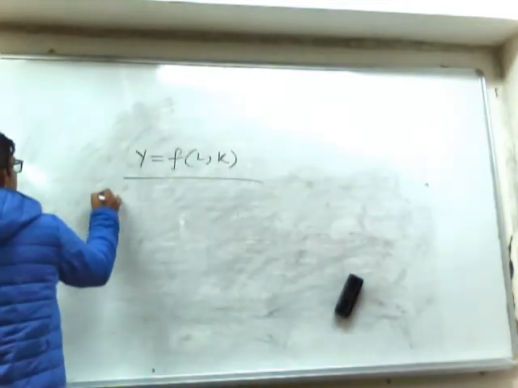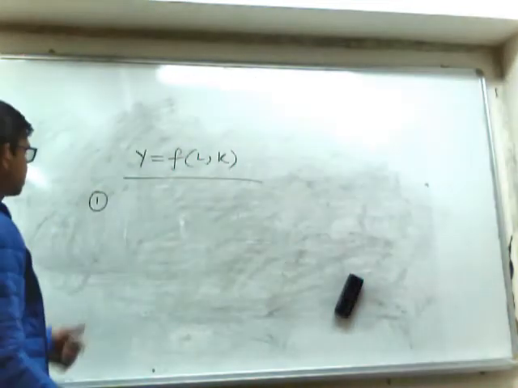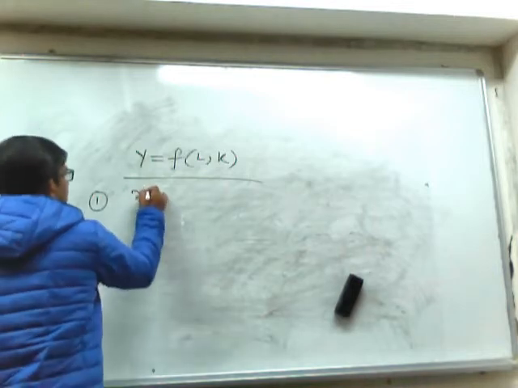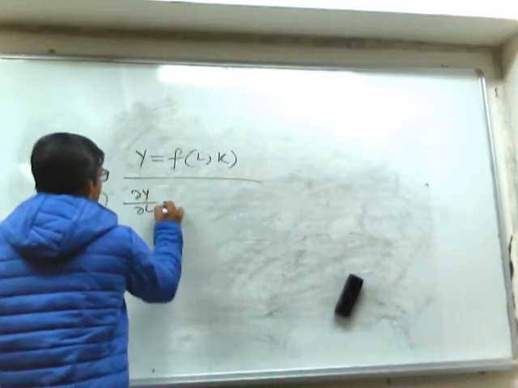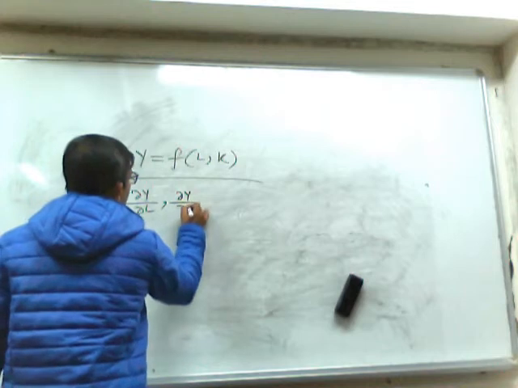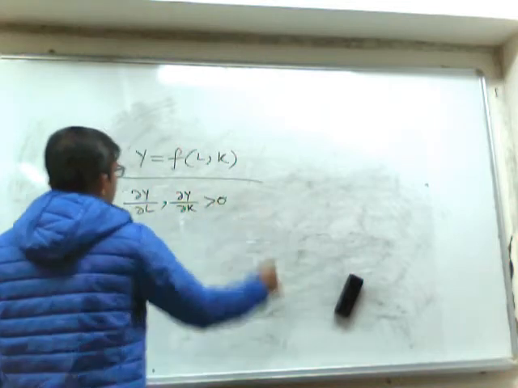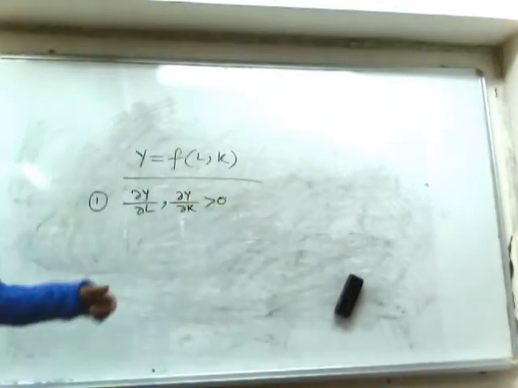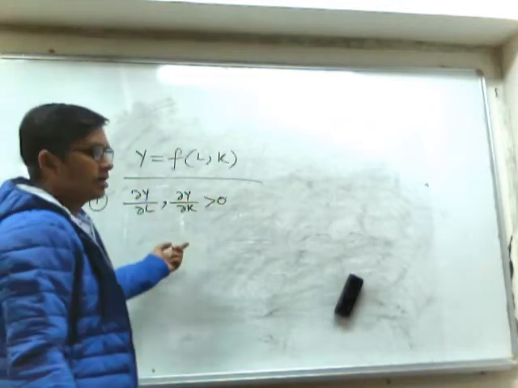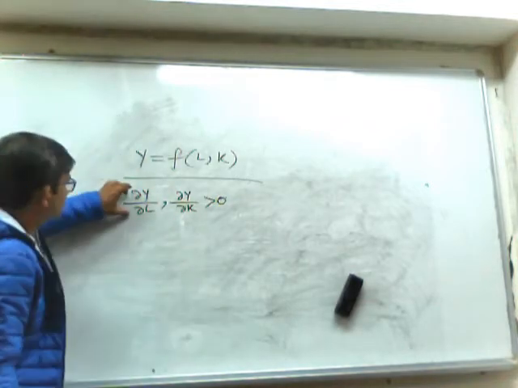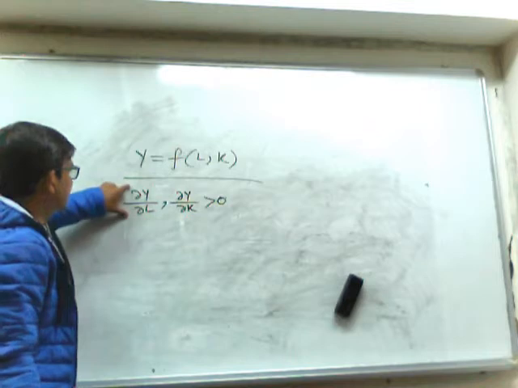So property 1 is, if we see, del y del L or del y del K greater than 0. So what is del y del L?